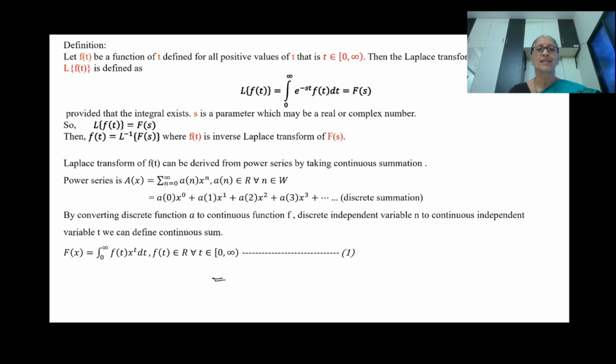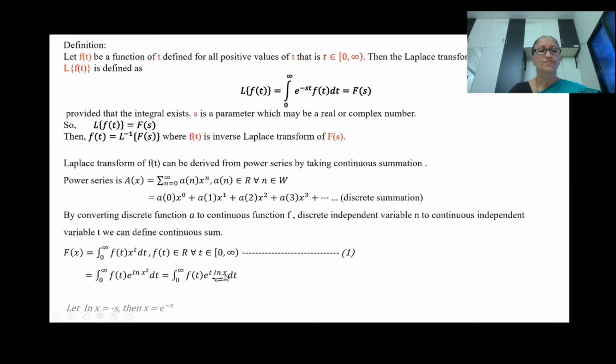Then we can define continuous summation as F of x equals integral 0 to infinity f of t into x power t dt, where f of t belongs to the real number set for all t belonging to 0 to infinity. Now x power t can be written as e power (natural log of x) power t. Now again this can be written as f of t into e power t into natural log of x.